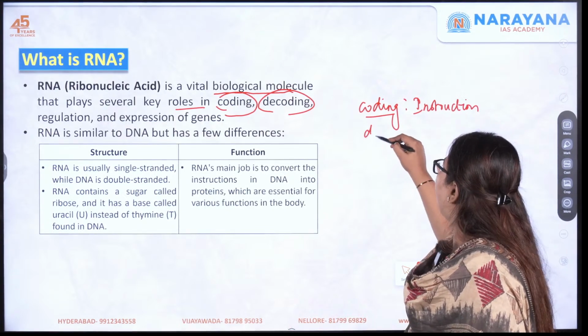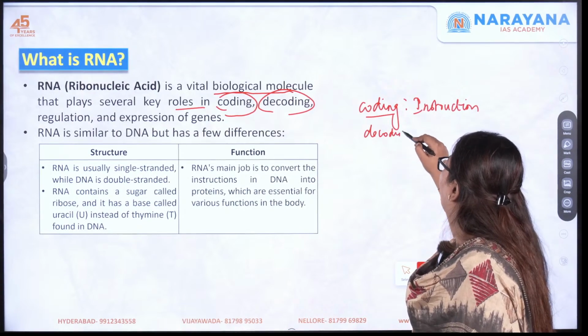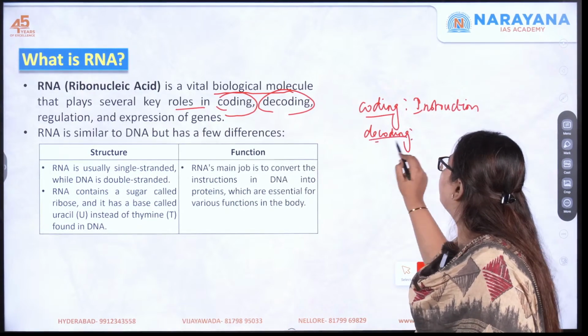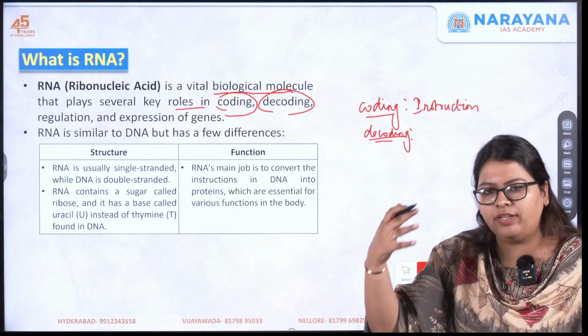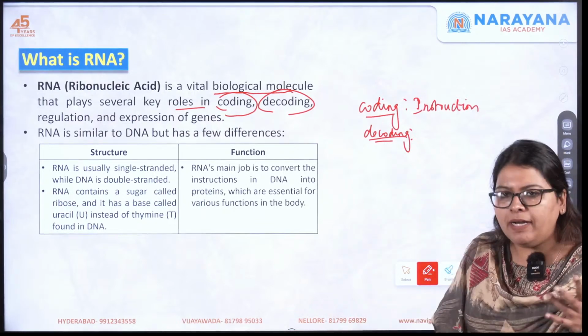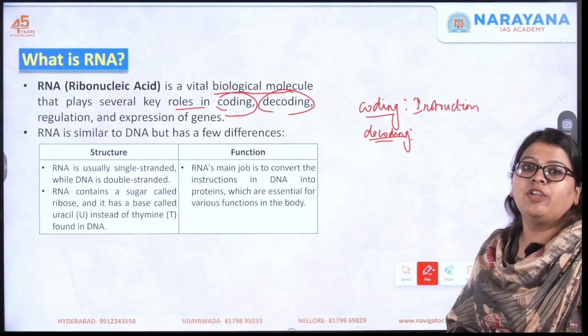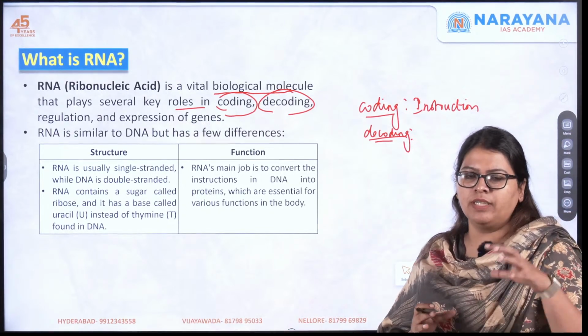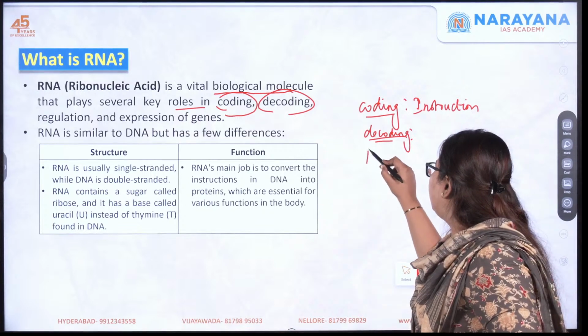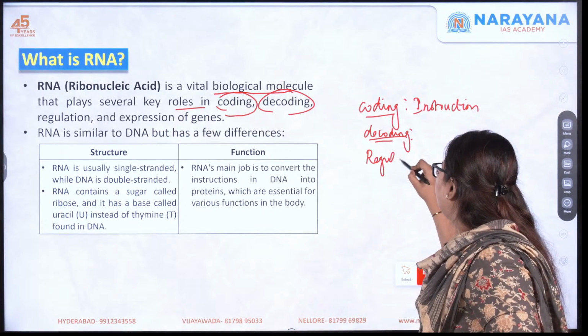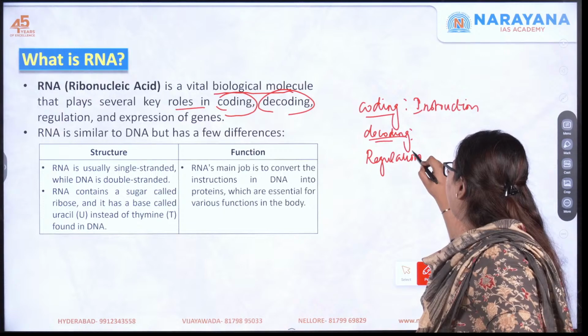What do you mean by decoding? Here you understand these instructions, you decode the instructions in order to build the protein. Next is regulation. What do you mean by regulation? Regulation means RNA acts as a control system for the genes. What do you mean by control system?